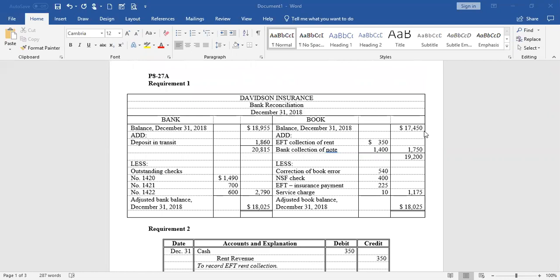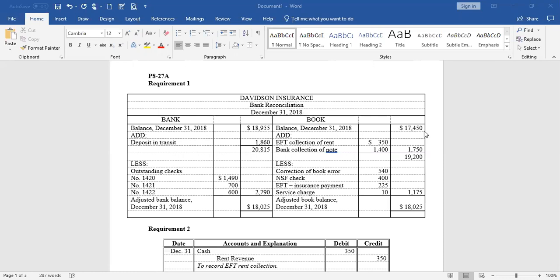Once you complete the reconciliation, your adjusted bank statement balance should equal your adjusted checkbook balance. Adjusted being the balance you end up with after you've identified the missing items in each location and added or subtracted them to their previous balance.